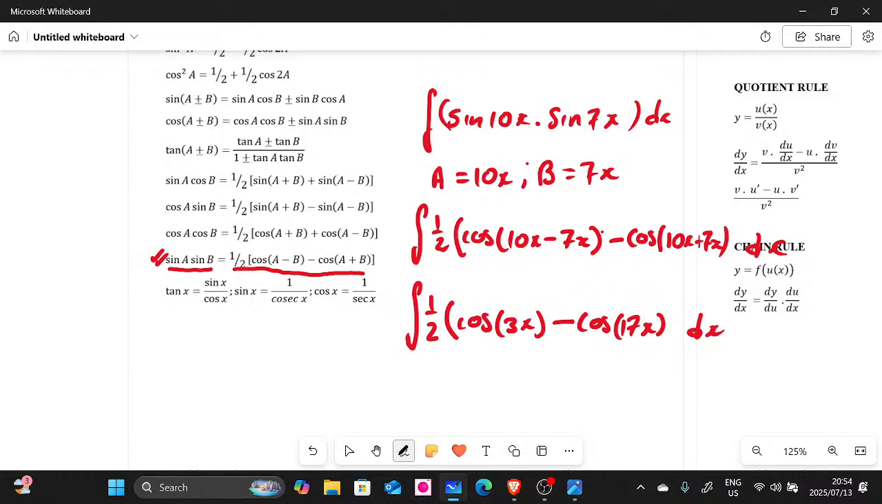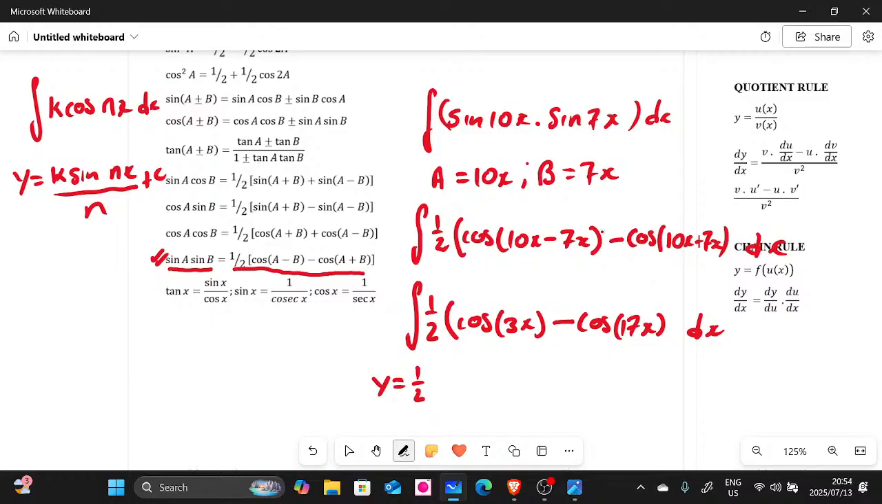You can take out this half on the side. You can say y is equal to. So we can take the half outside, guys. Right. What is the integral of cos? Remember, when we integrate cos, let me just come here. I'm going to do it on the side. If we integrate cos, for example, we have k, the coefficient of cos, and then we have cos nx dx. Remember, n is the coefficient of x. Then when you integrate this, it's going to be k sine nx divided by n plus c. Remember, when we integrate, the coefficient of x is dividing there, guys, right?